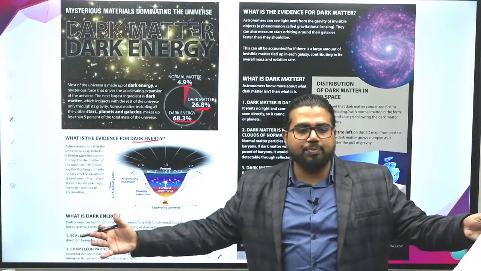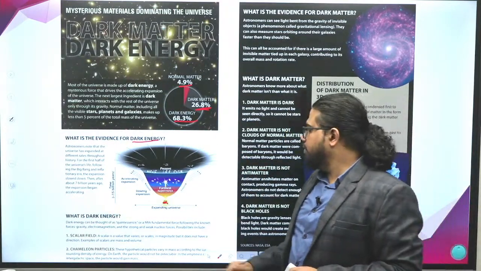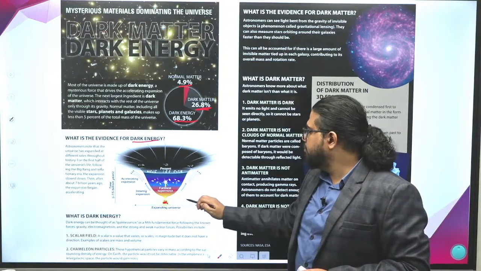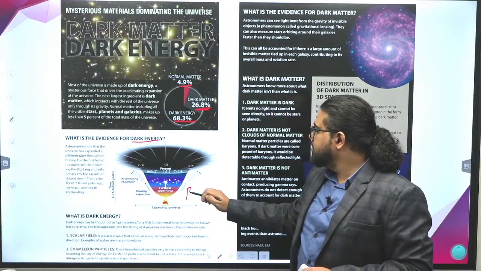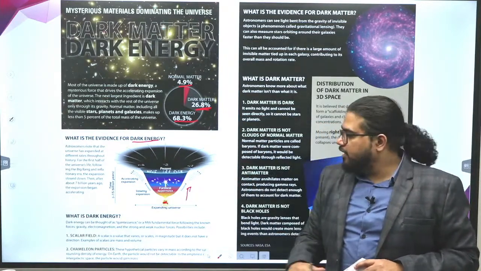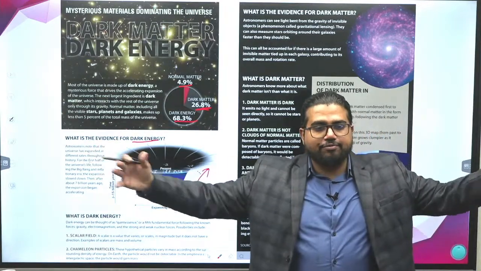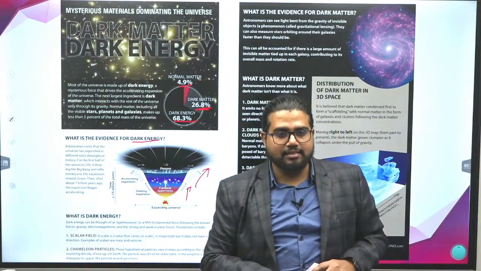It may still be expanding, but the rate should be reducing. When we observed this, till some point the rate of expansion was indeed reducing. But after that point, the galaxies started moving further apart at an accelerated pace.